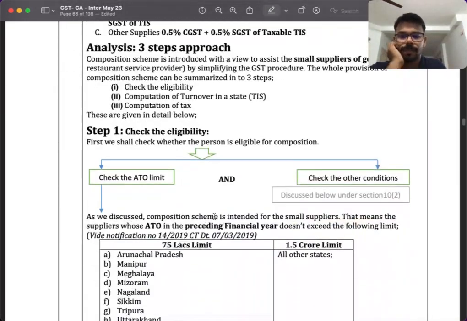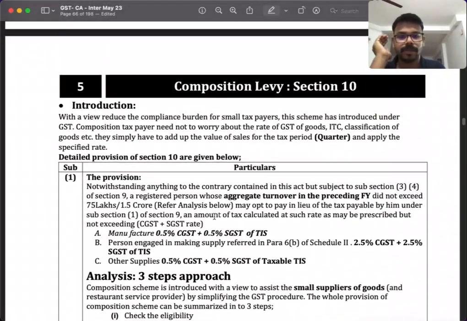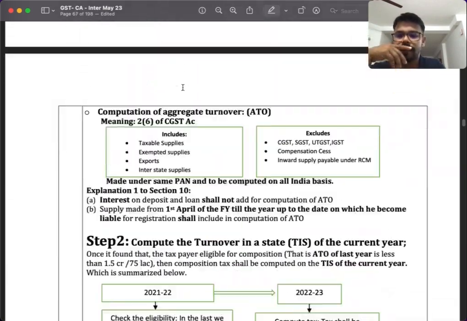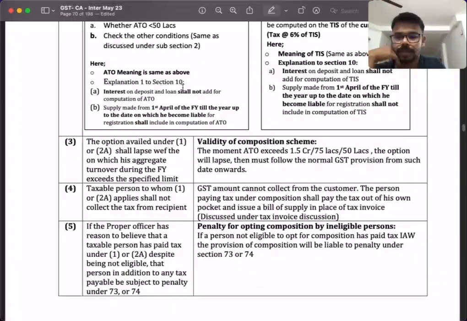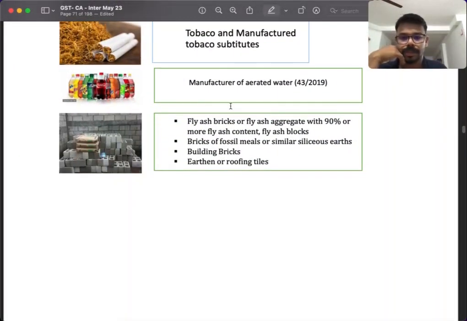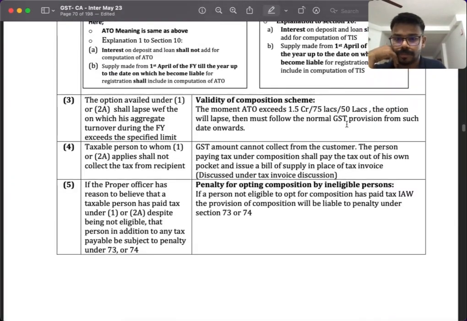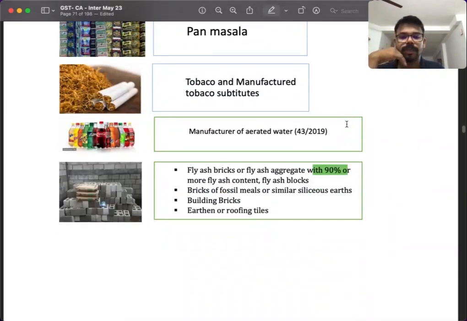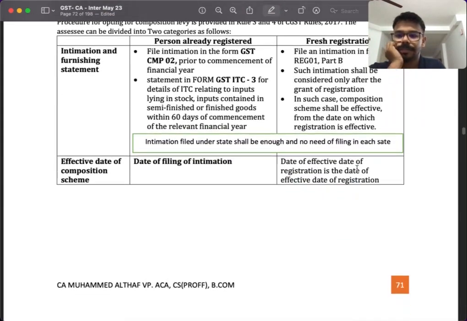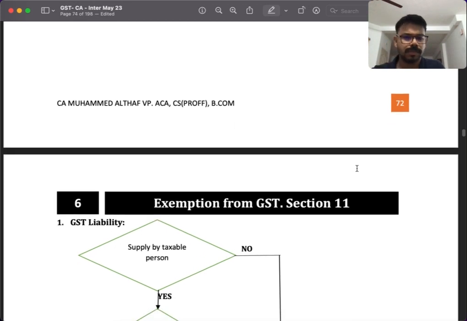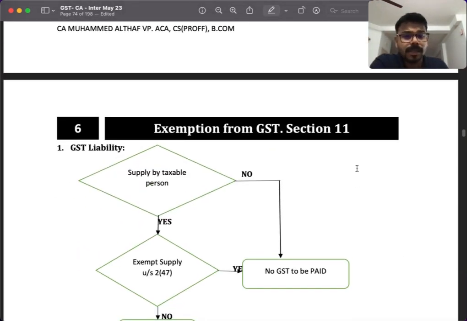In the composition scheme, in our book it is a separate chapter. In your institute book it is part of the charging chapter, so don't worry. In the composition scheme there is a small amendment, the same one we saw in the registration chapter, the 90% thing. They have removed this 90%. That's one amendment, and that's the only latest thing they have changed in the composition scheme. But in the exemption chapter, we have a plethora of amendments. So many amendments.